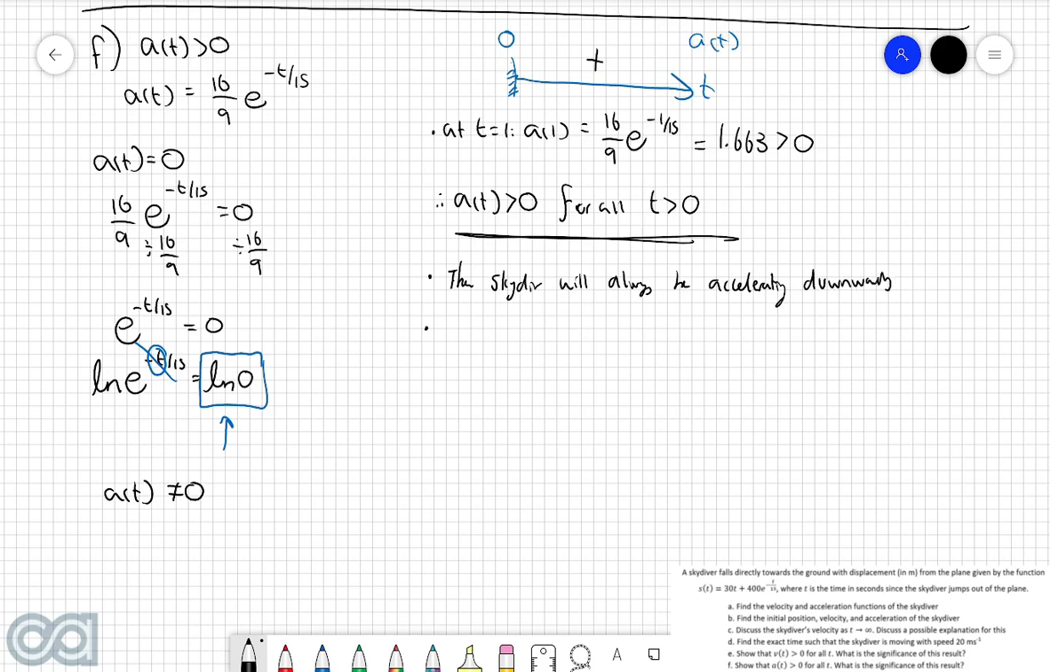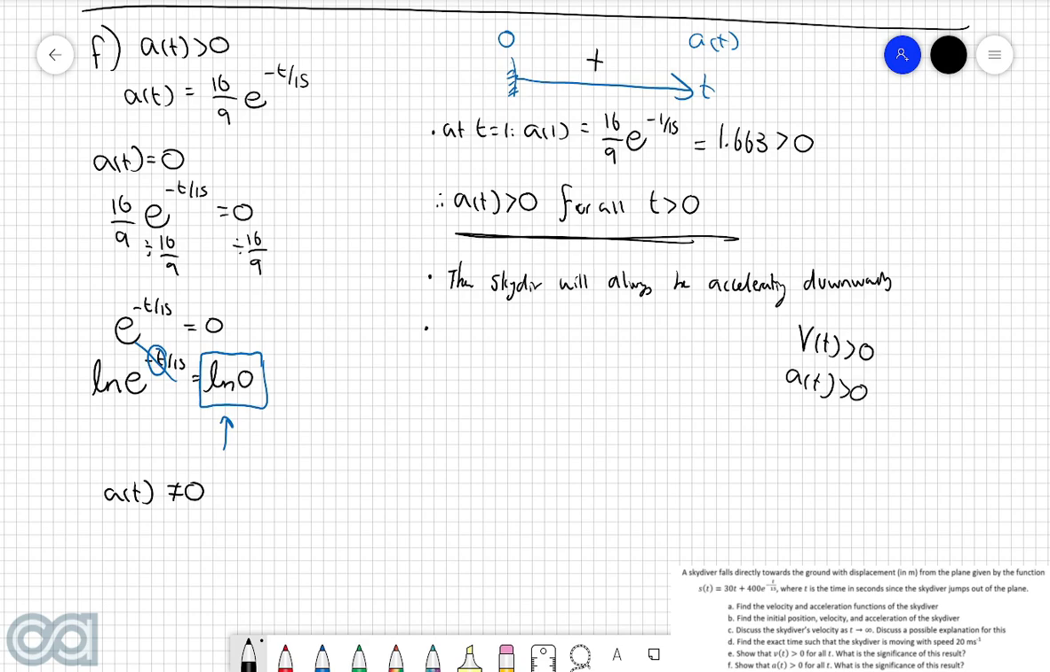However, the other thing that we can definitely make mention of in this case is what's happening to the skydiver's speed. Because we found in the previous part that v of t is always greater than 0, and we've just found here that a of t will always also be greater than 0. So because for all time intervals, v of t and a of t have the exact same sign, it means that the skydiver's speed will always be increasing.